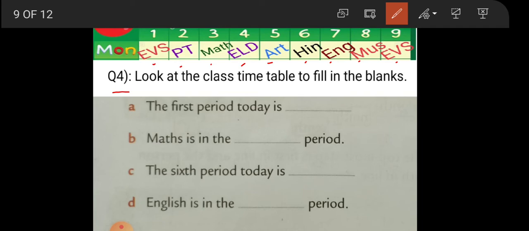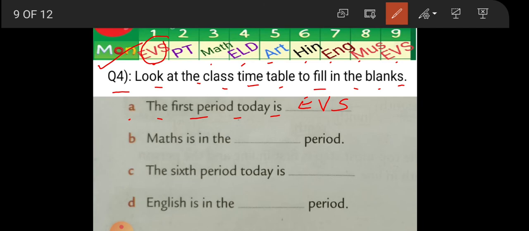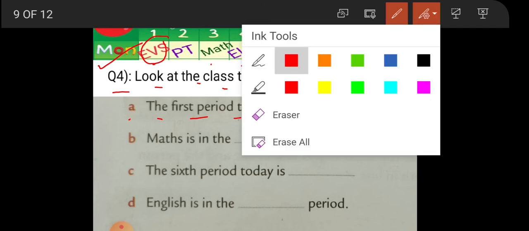Okay. Now look at the class timetable to fill in the blanks. This is a timetable here. Okay. Now A. The first period today is, suppose for example today is Monday. Which is the first period? It's EVS. So we will write EVS. This is first. Wait, we'll write the ordinal number. Okay, we will write, one minute.